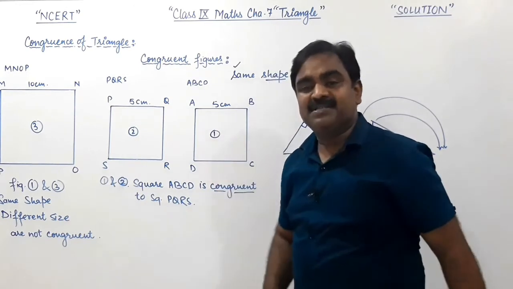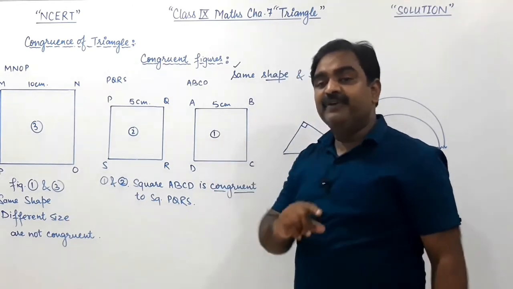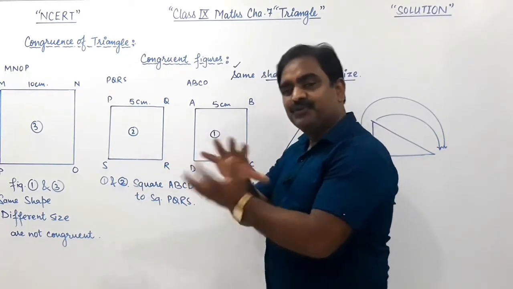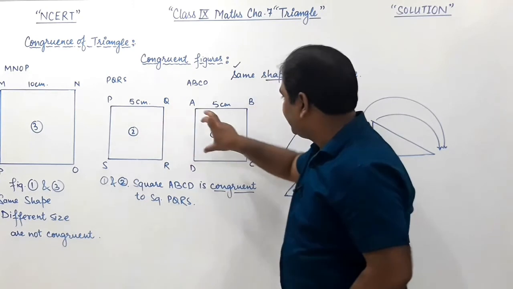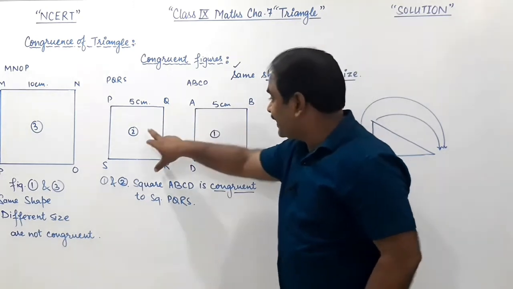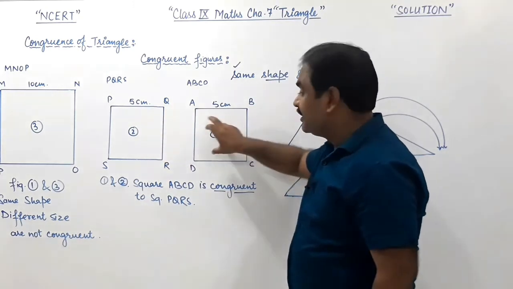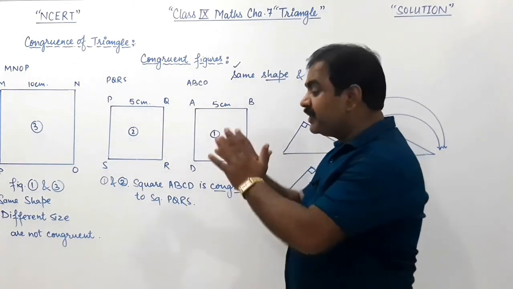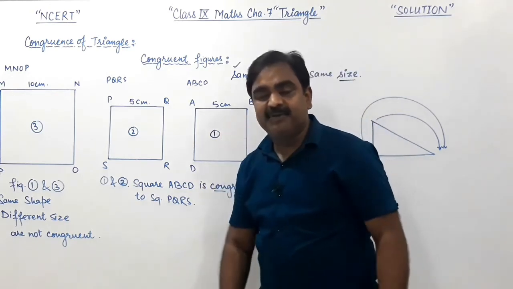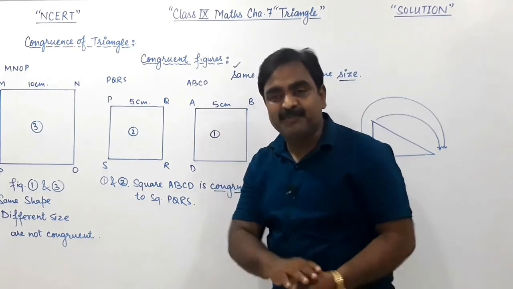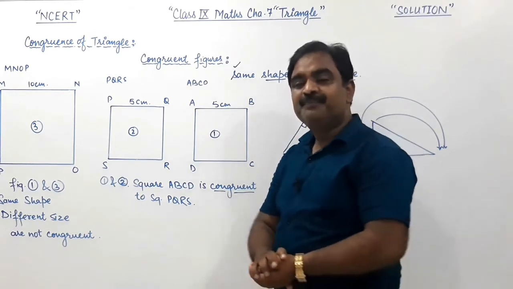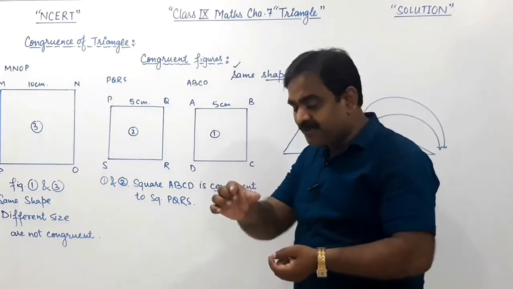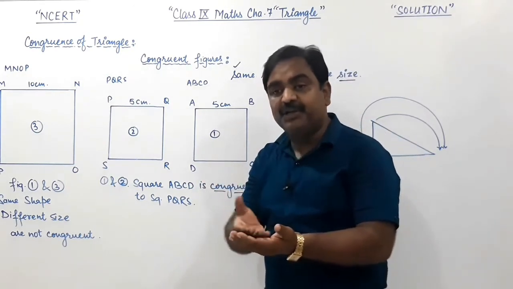So what I want to explain is that congruent figures are those figures which cover each other. Suppose you place this triangle over this triangle, so this triangle is superimposed by this one, and a square is superimposed by this square. Superimposed means, as you have read in chapter 5, the principle of superposition: when you keep one blade on another blade of the same company, the second blade is totally covered by the first blade.